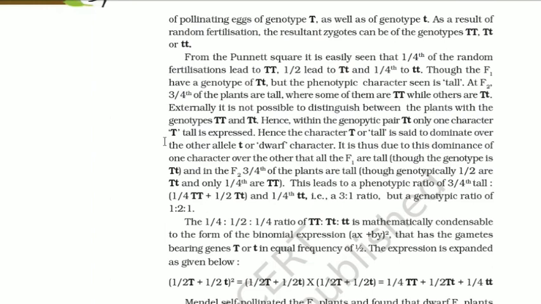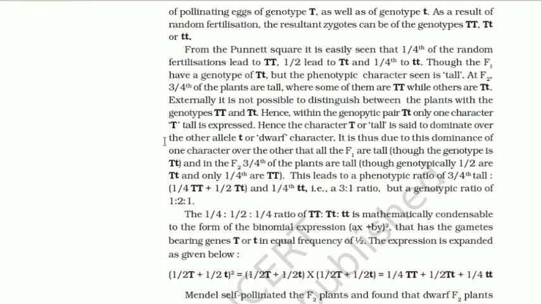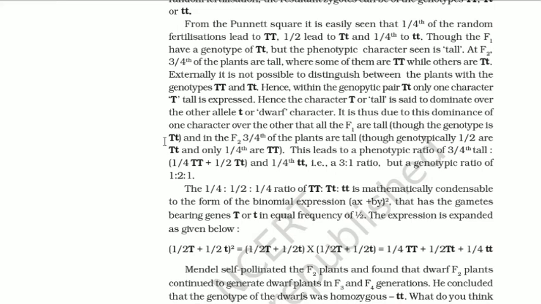As a result of random fertilization, the resultant zygotes can be of the genotypes TT, Tt, or tt. From the Punnett square, it is easily seen that one-fourth of the random fertilizations lead to TT, half lead to Tt, and one-fourth to tt. Though the F1 have a genotype of Tt, the phenotypic character seen is tall.